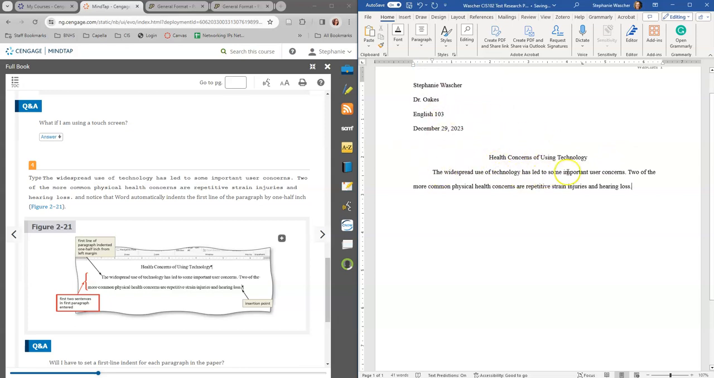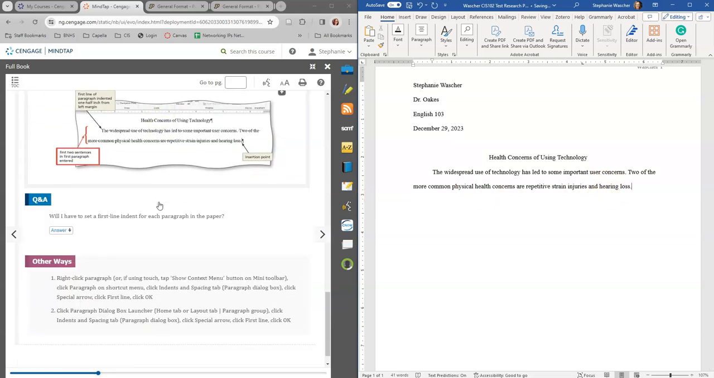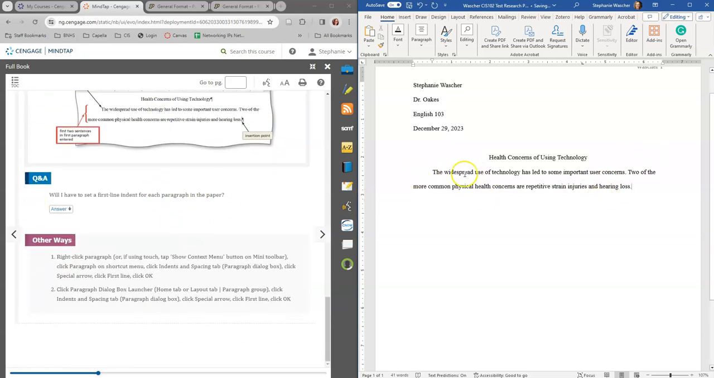So we've got the widespread use of technology has led to some important user concerns. Two of the more common physical health concerns are repetitive strain injuries. And I'm told all the time that I type too much and my hands are, that's one of the problems. And then hearing loss. So I don't have hearing loss because I don't wear earbuds all the time. So we started here, I'm at this insertion point and I have my 1-inch margin set up.